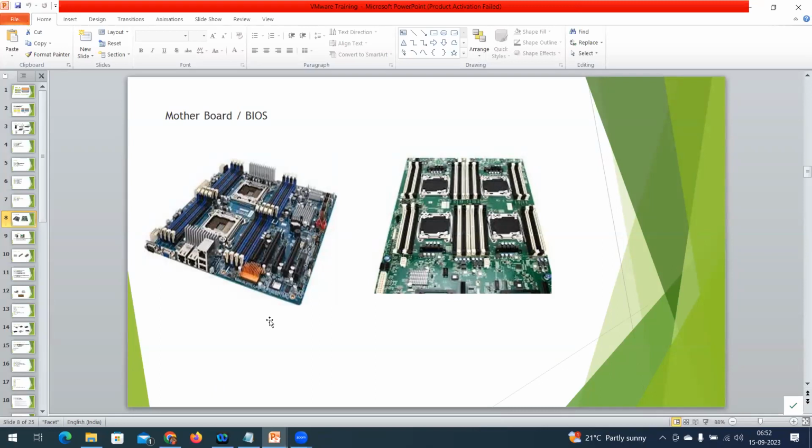Okay. So in this particular motherboard, we need to understand what the socket is. That is the first thing. And what is a slot? How many slots are available? How many sockets are available? How many processors can I install? Based on that, I'm going to derive what configuration I have to look for. Okay. Now going back.